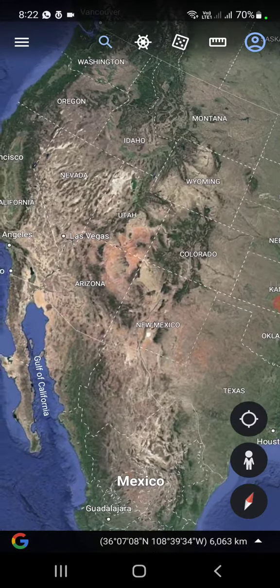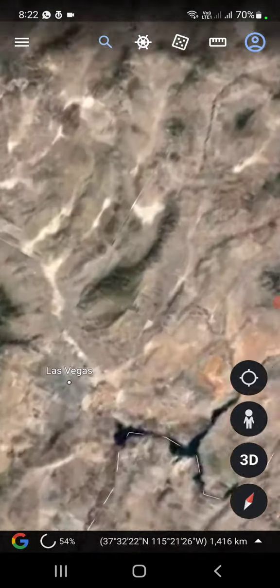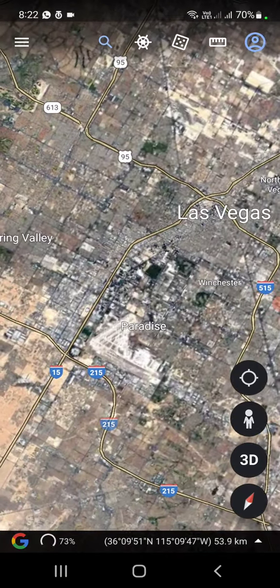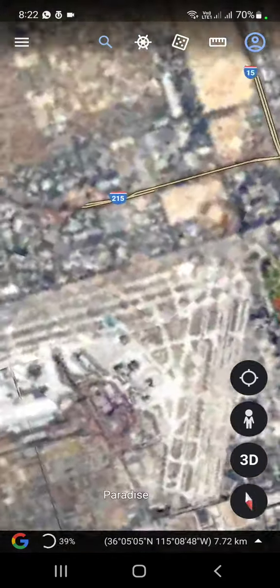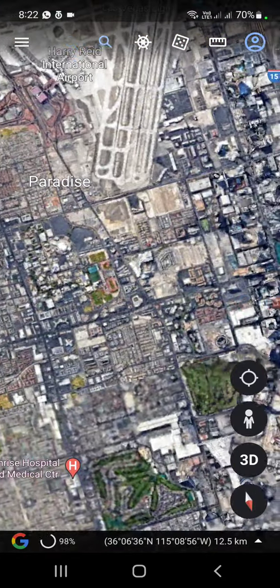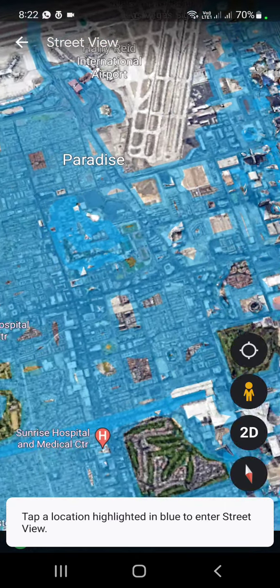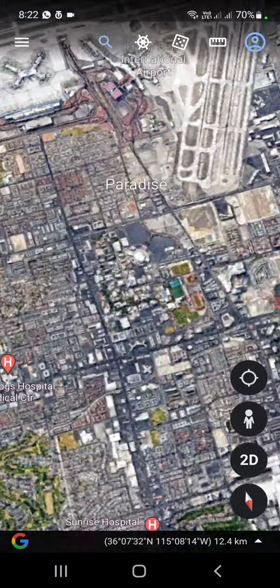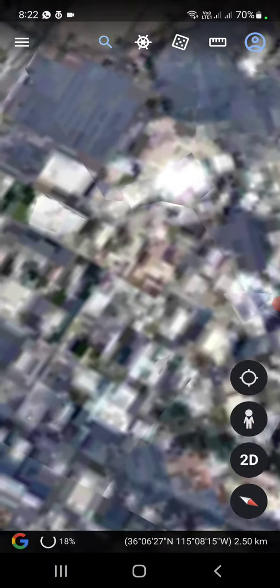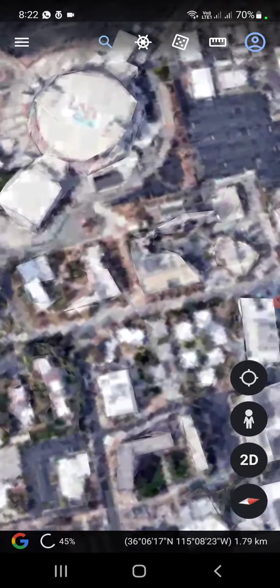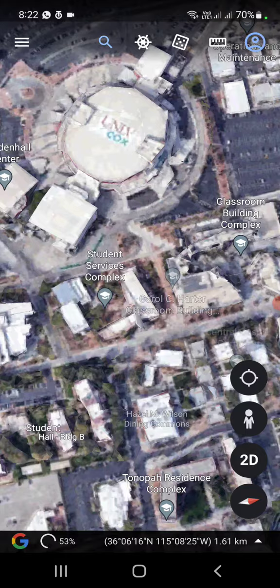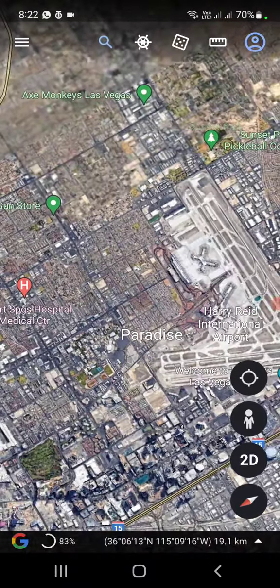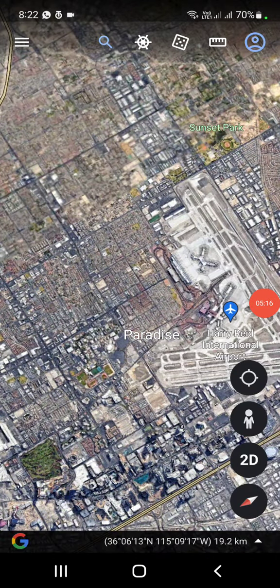And let's take a look at Las Vegas, and here it is. Let's go to Paradise, and here it is, Paradise 3D view. And 18% accuracy, and here it is. So here's something about this app.